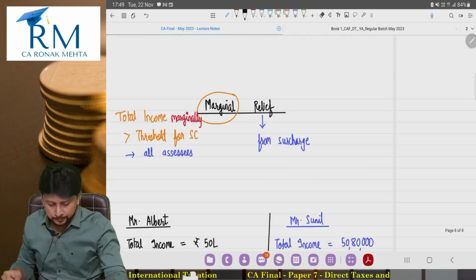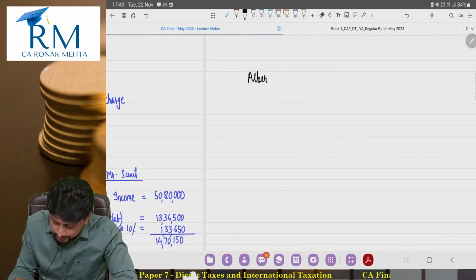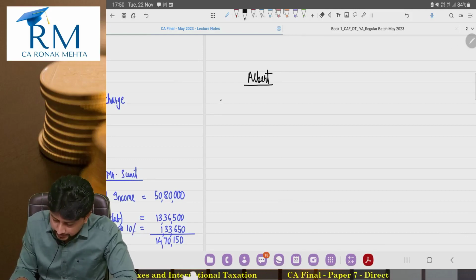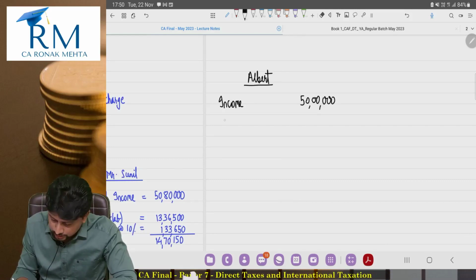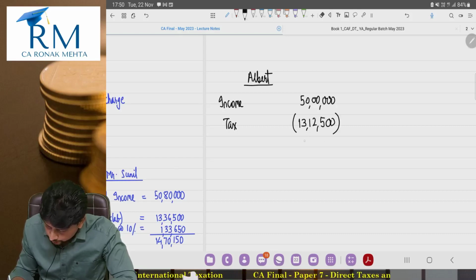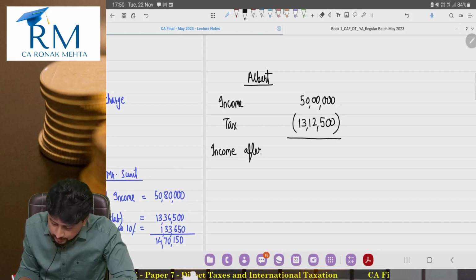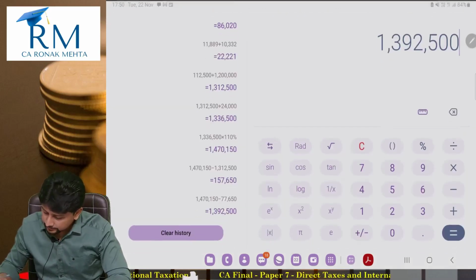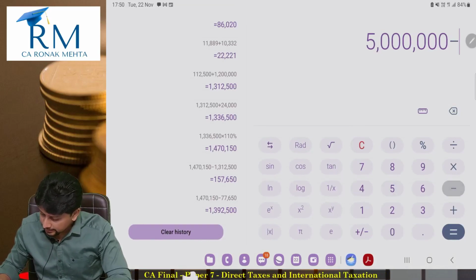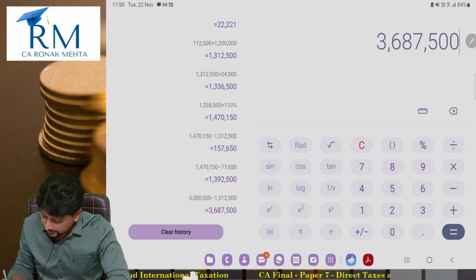See this. Our first example was Mr. Albert, right? Now imagine that Mr. Albert had an income of 50 lakhs and on which his tax amount was 13,12,500. So what was the income that was remaining in Mr. Albert's hands after he paid tax? He earned an income of 50 lakhs and from that 50 lakhs 13,12,500 is what he was paying. So what remains in his pocket is 36,87,500.